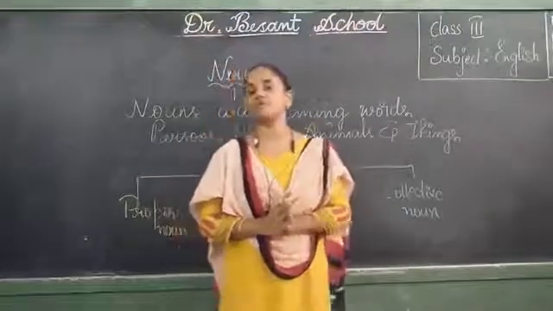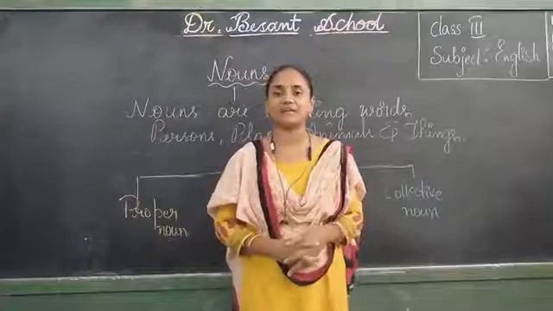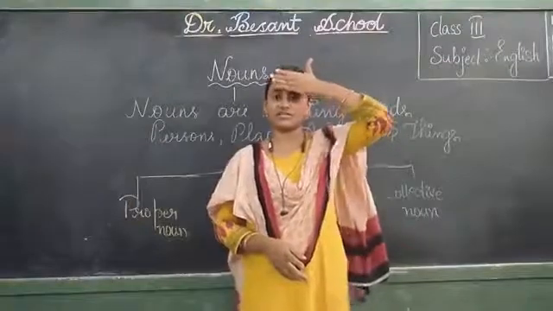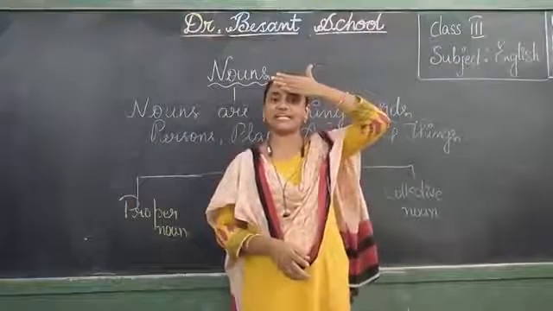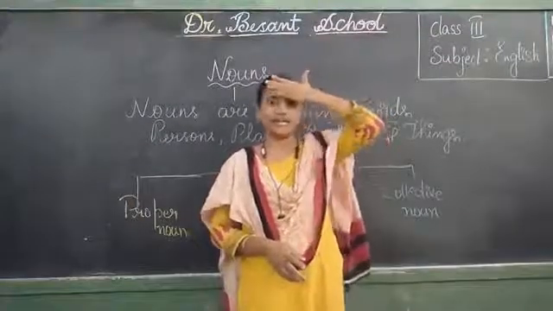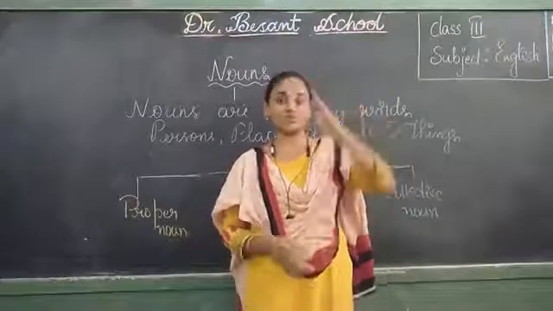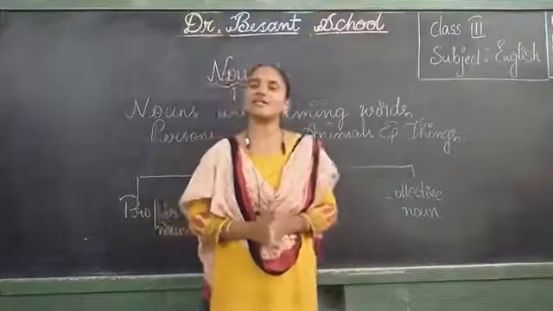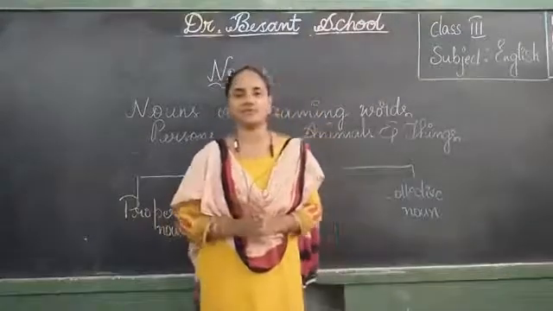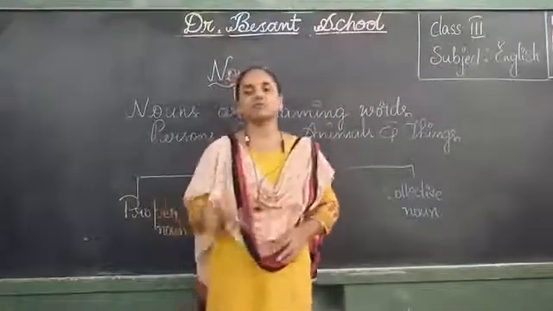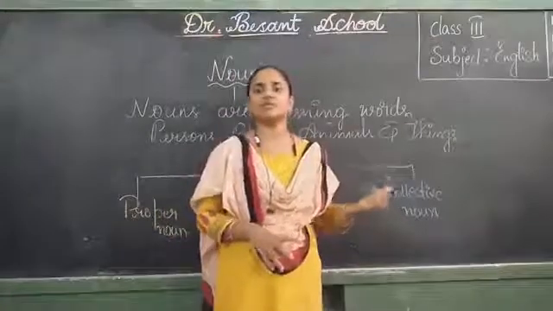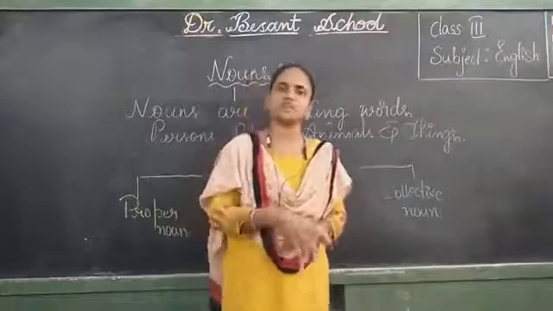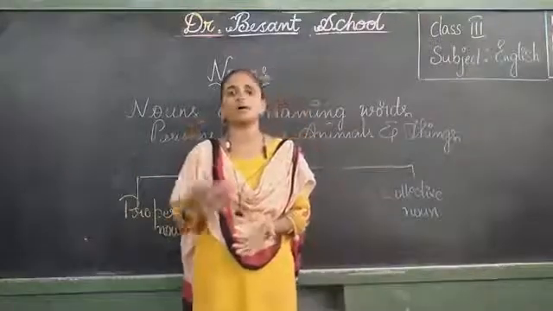And in phonics, when we are doing phonics grammar, we used to identify common nouns like this. Yes or no, children? This is the indicating symbol for common nouns. Proper nouns, common nouns. We used to do in our first standard, right? Good. So common nouns are the nouns which we can commonly call to any person or place or animal or thing. Town. Vijayanagaram is a town. Srikakulam is a town. Like that. Any town is a town only. But Vijayanagaram is a proper noun. Town will be the common noun.